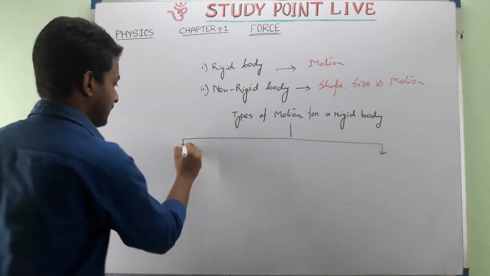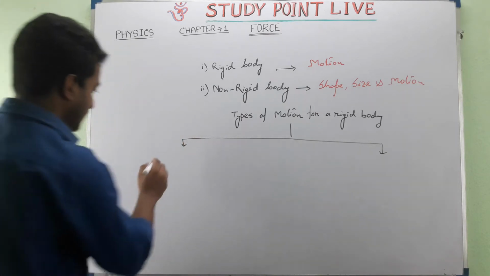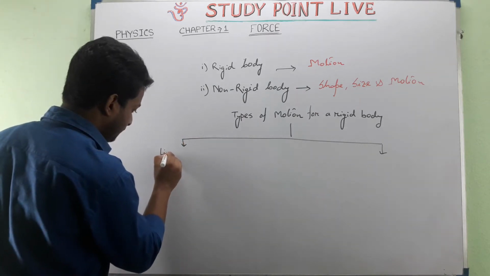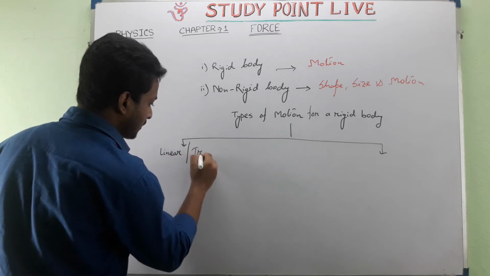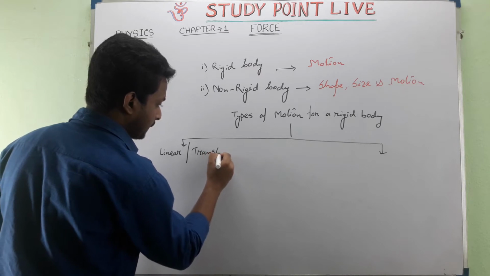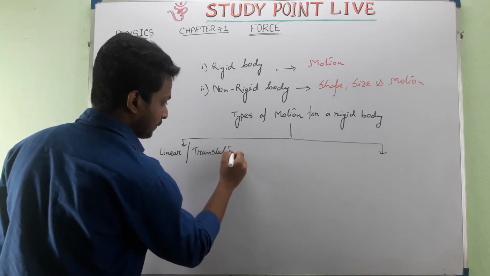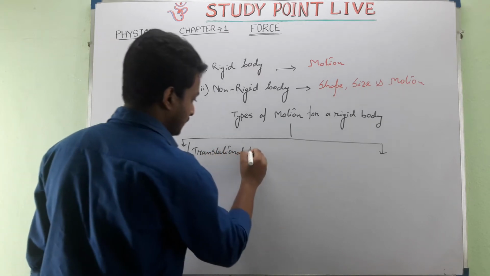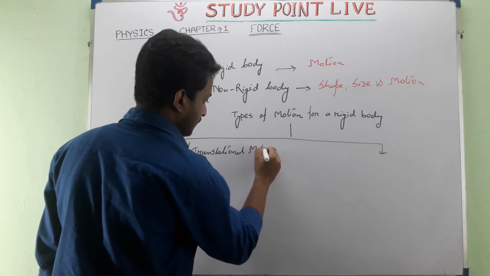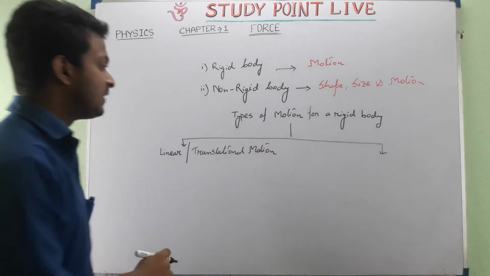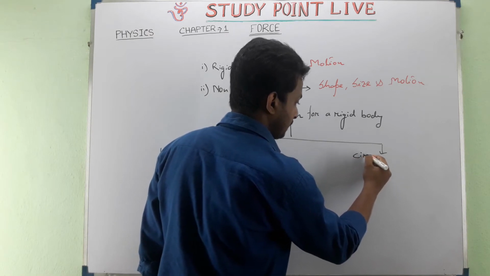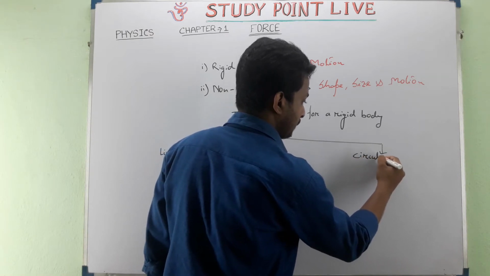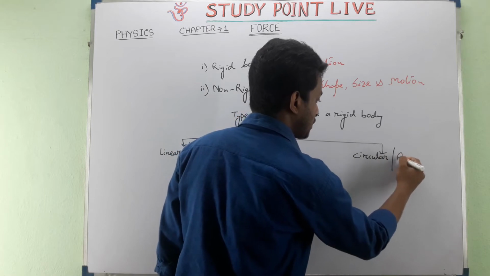There are basically two types. The first one is linear or translational motion. And the second one is circular or rotational motion.